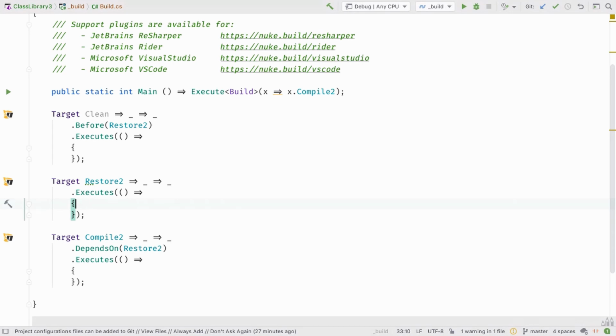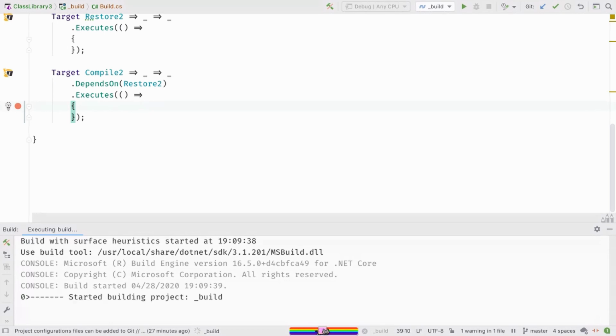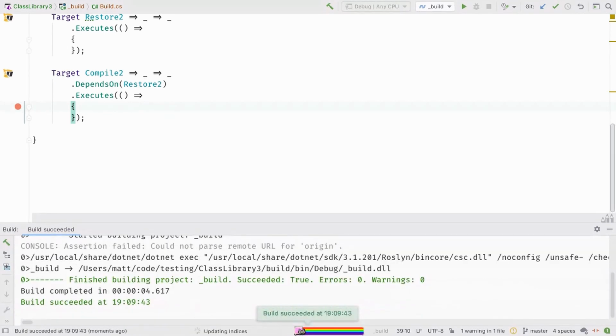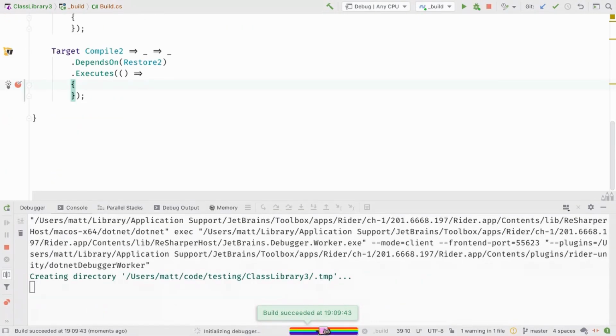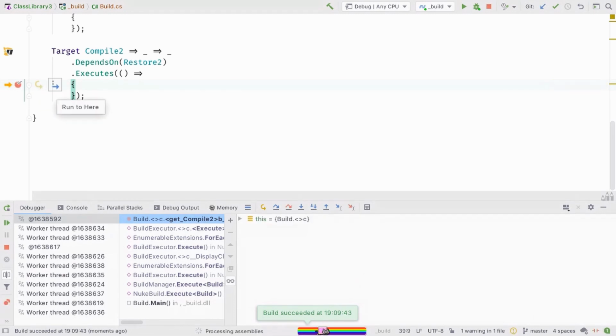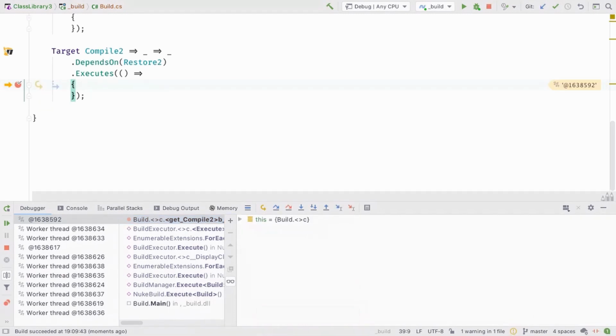That also leads to the fact that if I put a breakpoint right here and I start my console application, then I can just debug it. And after a moment and giving the debugger a bit of time to attach, then we can see the debugger has stopped here, and we can inspect the build object, for instance.